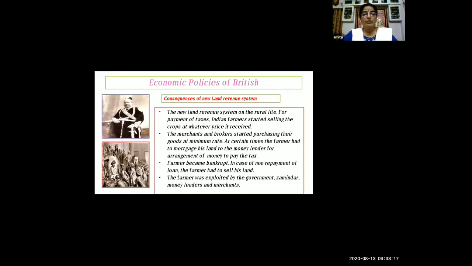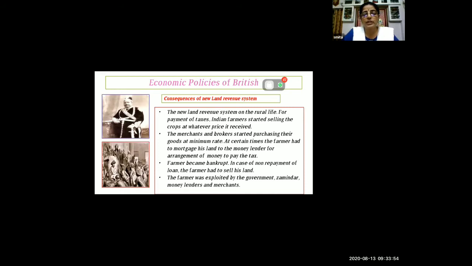At a certain time, the farmer had mortgaged his land to the money lender. Now, mortgage means what? It is money you borrow from the money lenders, in the form of a loan, to pay for something, like purchasing a house. To pay the tax, the farmer used to mortgage his land to the money lender for arrangement of money. Now here you can see that the farmer became bankrupt in case of non-repayment of the loan.